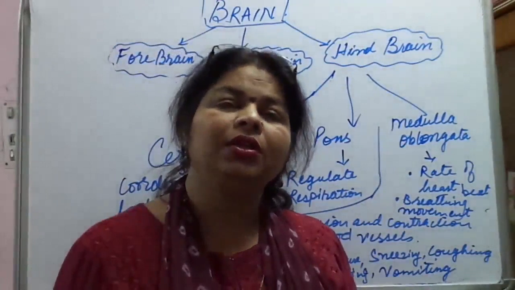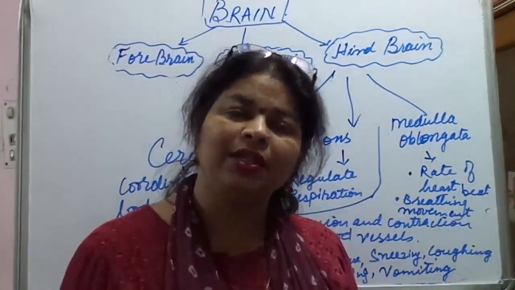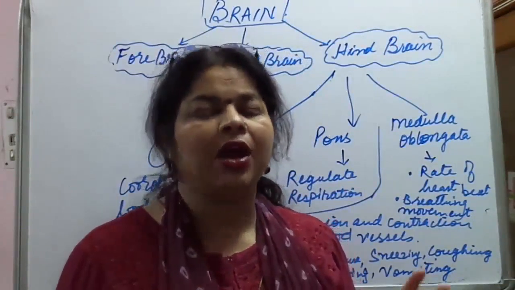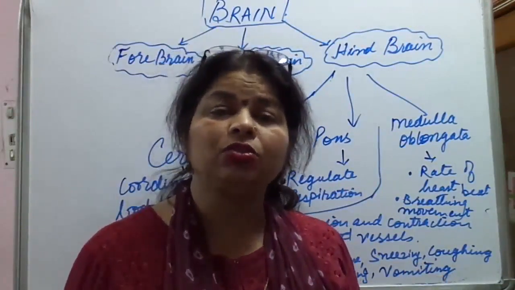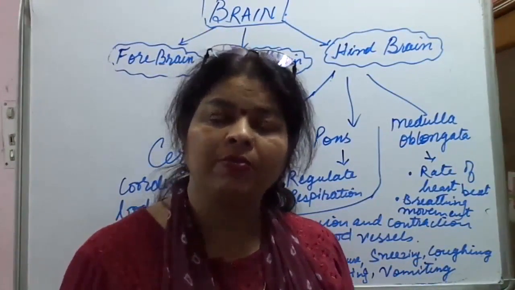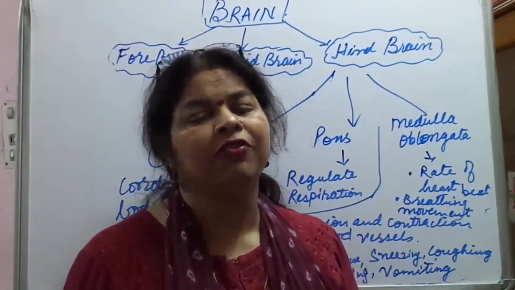I hope the parts of the brain and their functions are clear to you. After watching this video, you need to write down short notes on various parts of the brain and their important functions.